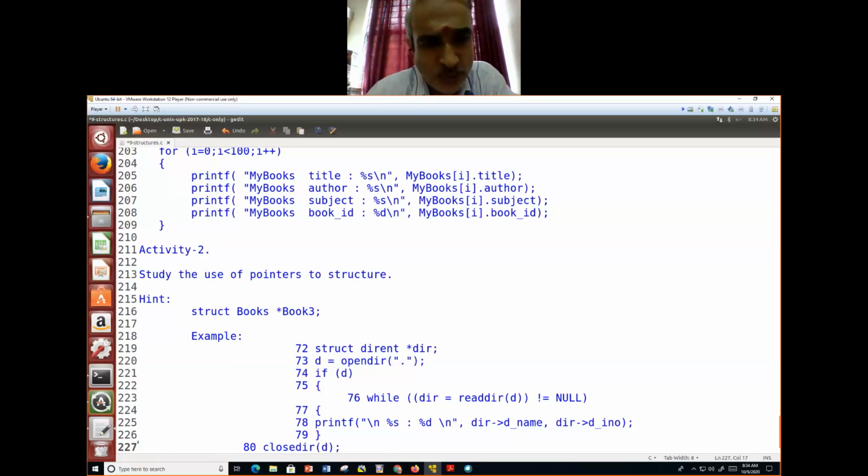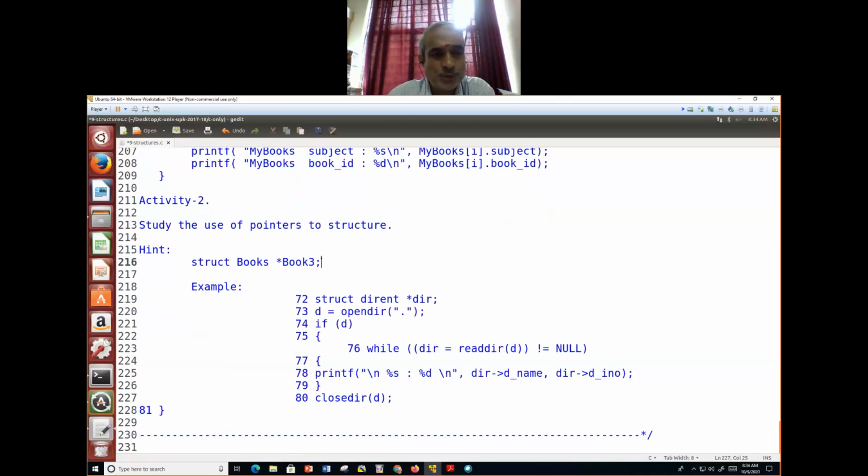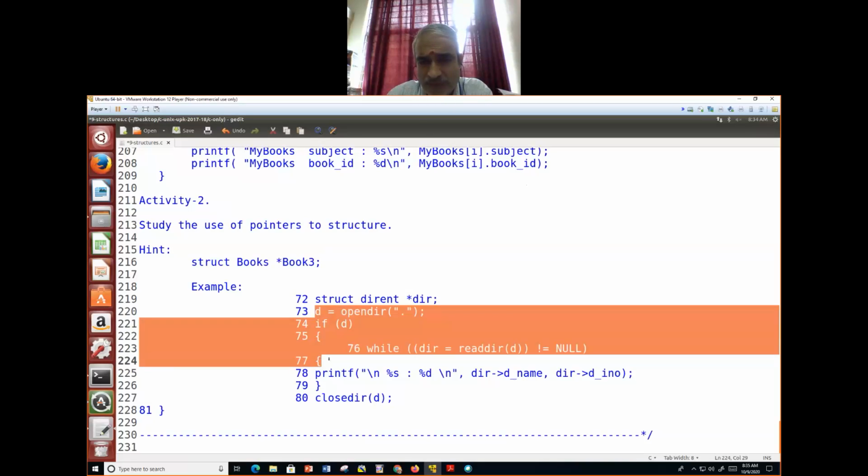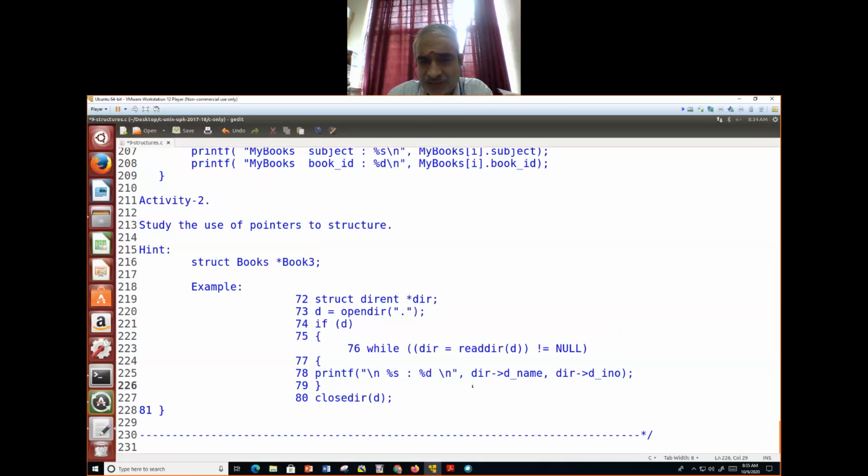Right? Now look, I wanted something like this to demonstrate the use of a pointer to a structure. You have done it already. What is that? Here, directory is a pointer to the structure. Forget about the rest of the things. This. Then how do I refer to the contents of that, this way?